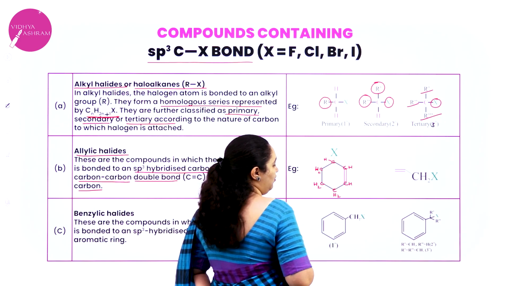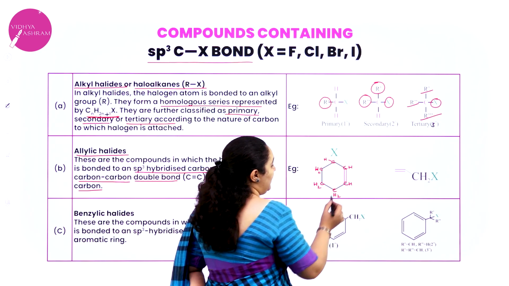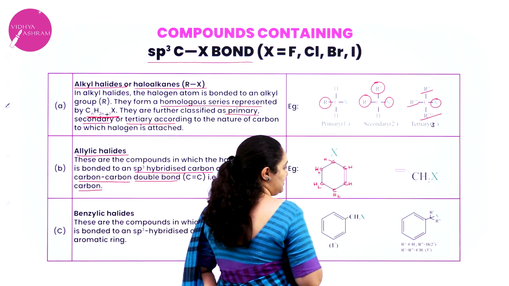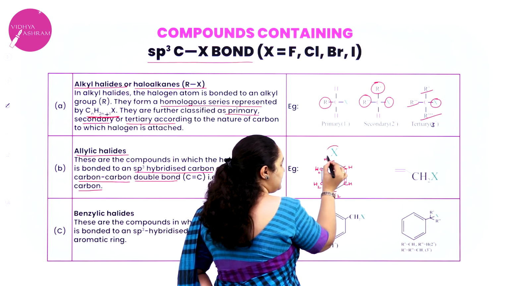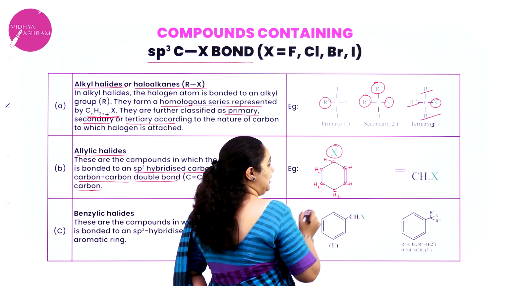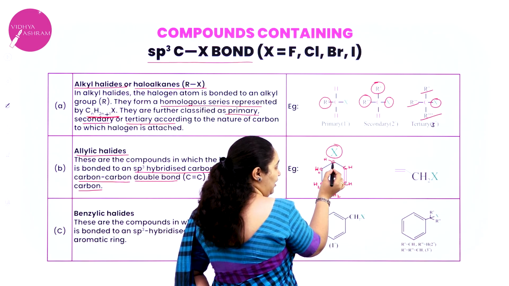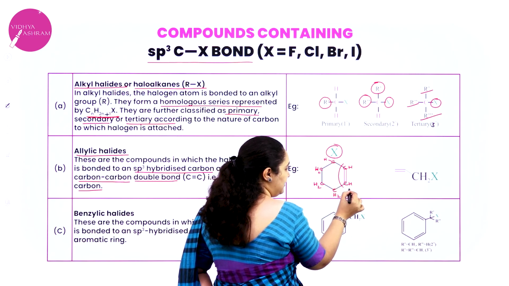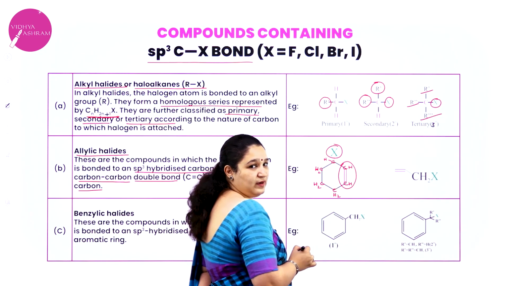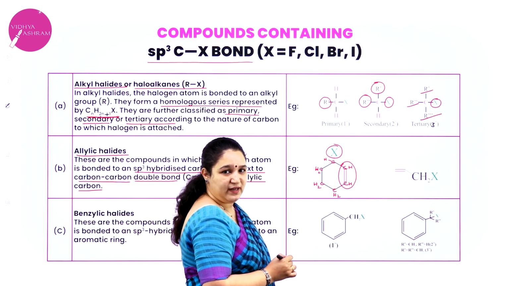Now what you have to observe here is that a carbon-carbon double bond is present. Next to that there is one more carbon atom to which the halogen is attached. Now the carbon atom to which the halogen is attached has also a carbon-carbon double bond next to it. Do you all agree?